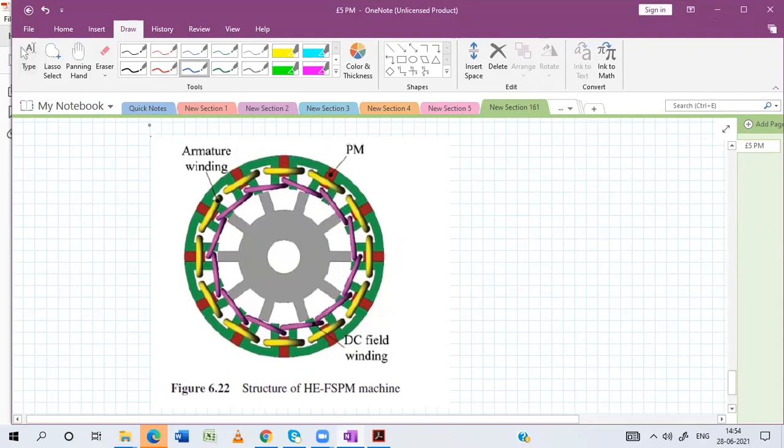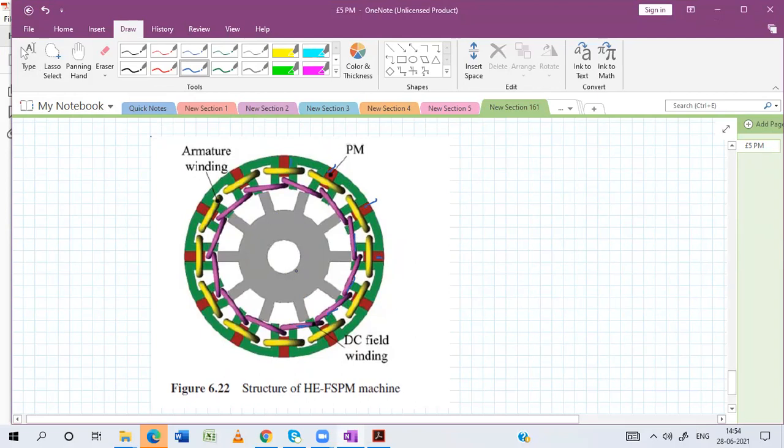Here in this case, this is our armature winding, and this blue one is the DC field winding. Both are put on the stator, and these are our permanent magnets. And the rotor is simply a salient pole iron core.